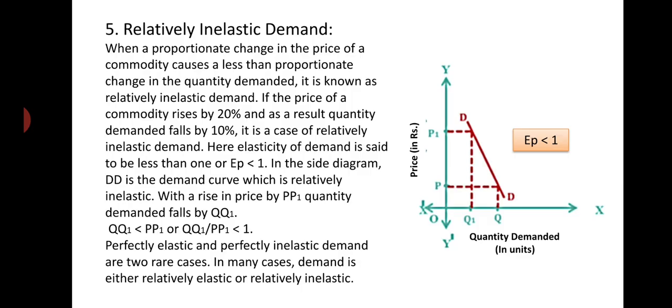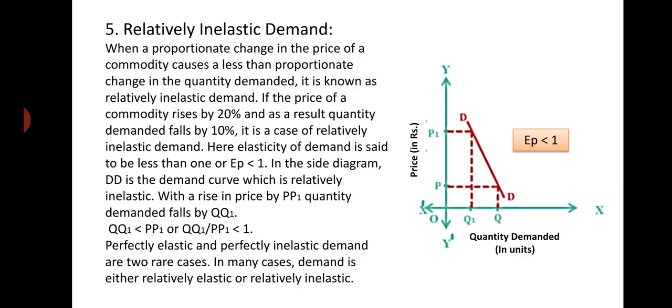You see, when price rises by 20%, quantity demanded falls only by 10%. So in relation to change in price, change in quantity demanded is less. So proportionate change in demand is less than proportionate change in price. So it is the case of relatively inelastic demand. Your elasticity of demand is said to be less than 1, or EP is less than 1.